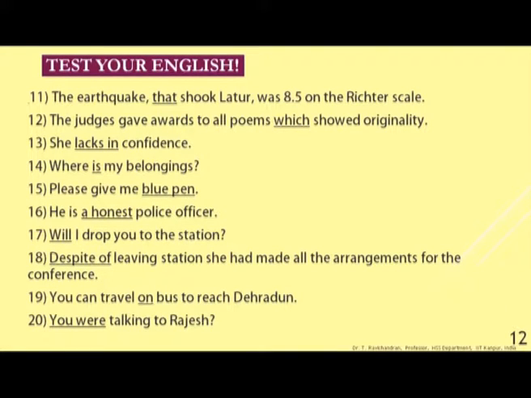So, I am just giving a clue as what is wrong with that was 8.5 on the Richter scale. 12. The judges gave awards to all poems which showed originality, which is underlined here, you need to check what is wrong with the usage of which here.